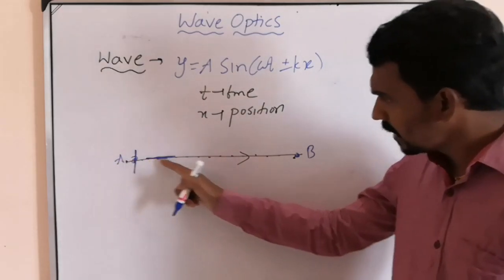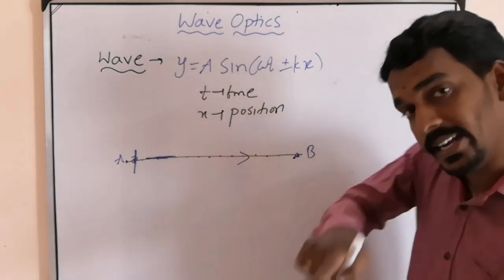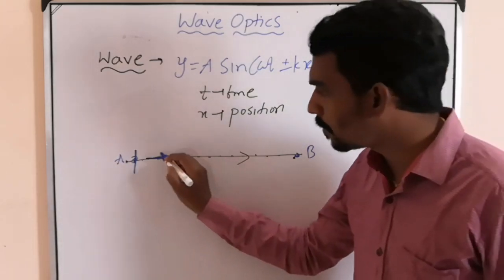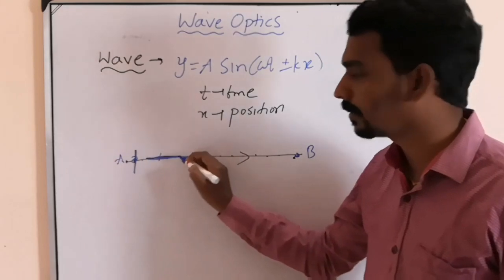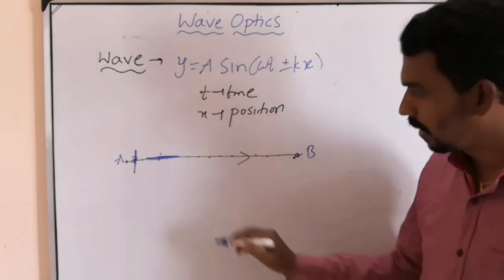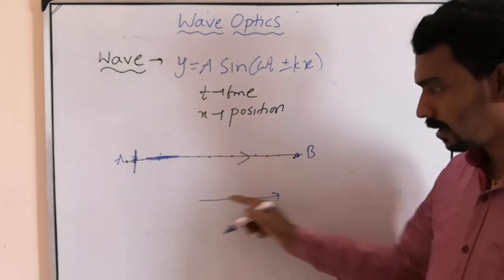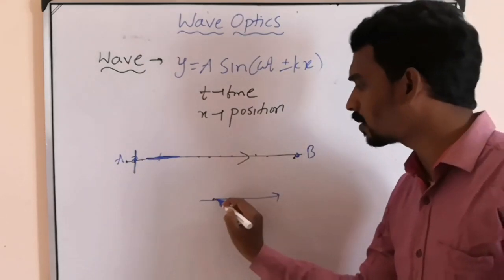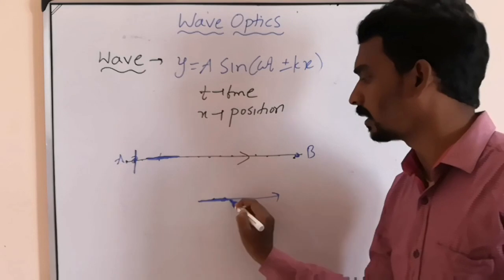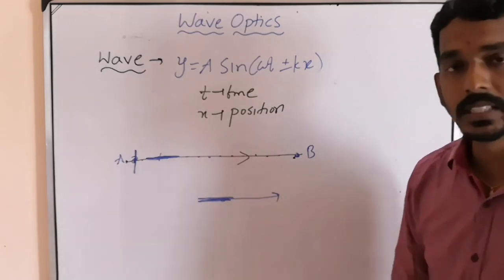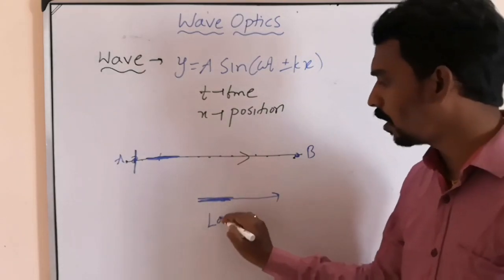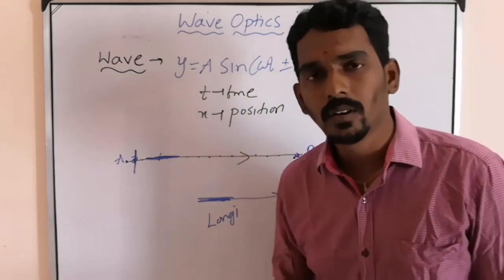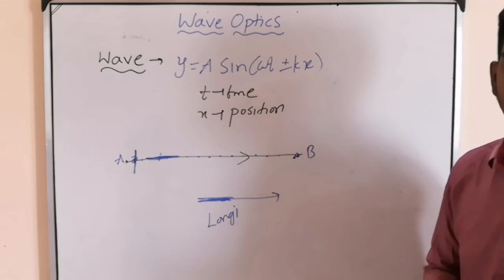If the wave is traveling in this way and particles of the medium are vibrating parallel to it, please understand it. Wave motion is horizontal. Vibration of each particle is also along horizontal like this. Then such a wave is called what? Longitudinal wave.